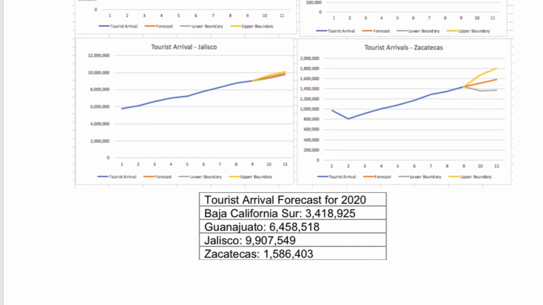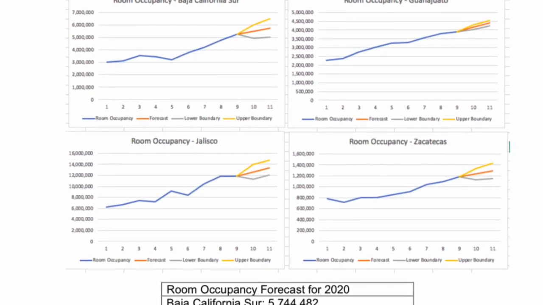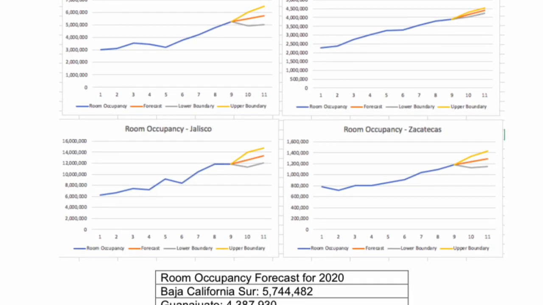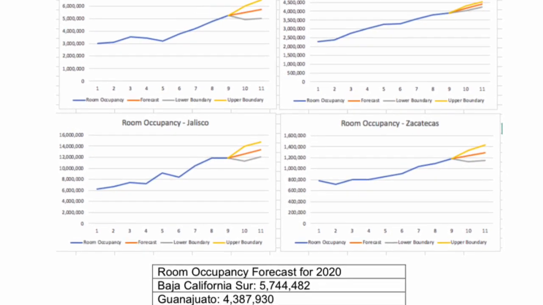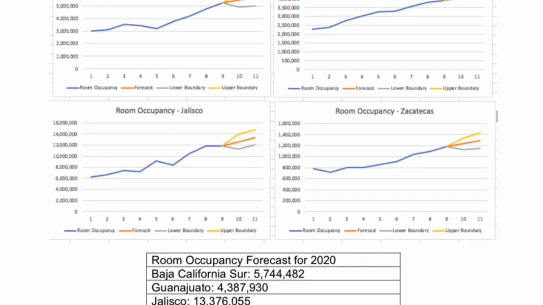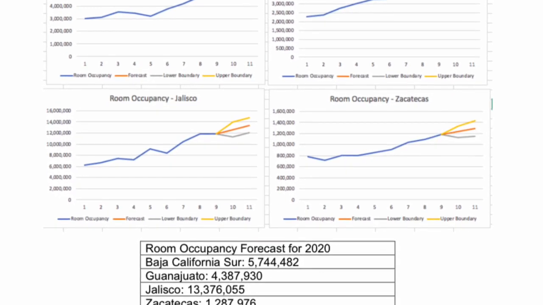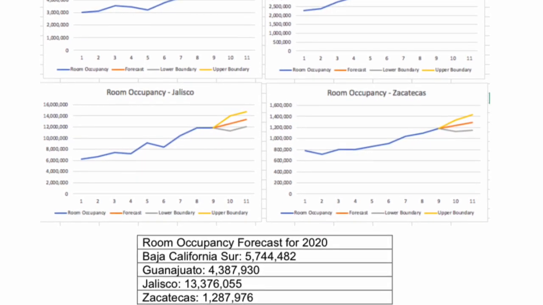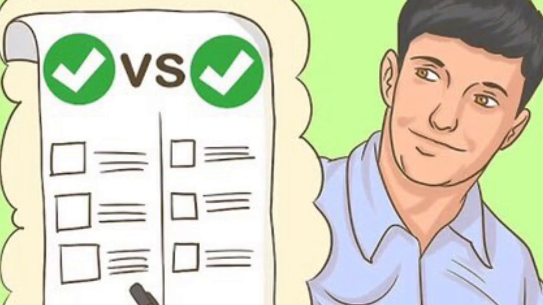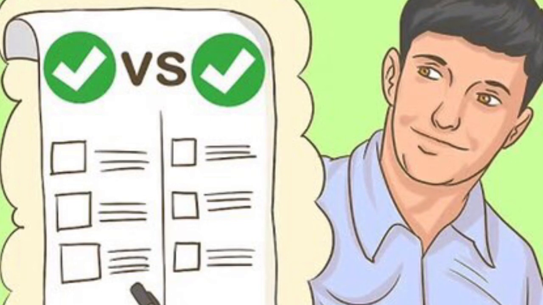And finally, in Zacatecas, it was 1,586,403. On the other hand, for our room occupancy forecast for 2020, Baja California Sur had 5,744,482. Guanajuato had 4,387,930. Jalisco had 13,376,055, and Zacatecas had 1,287,976.